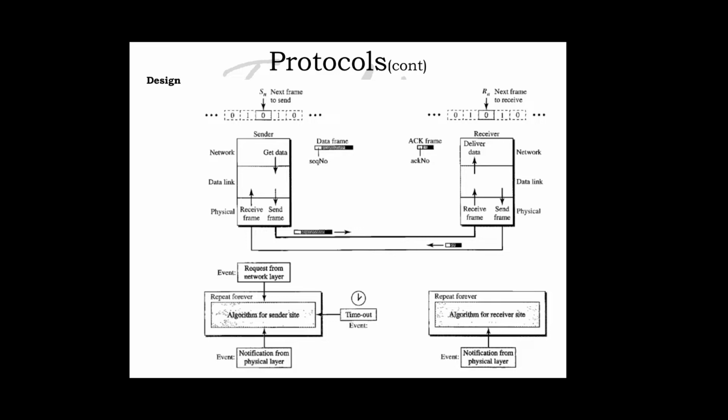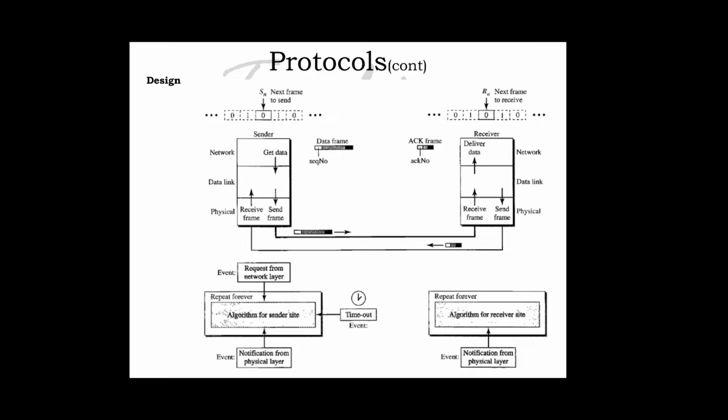Now we can discuss more of the design part. The figures show the design of the stop and wait ARQ protocol. The sending device keeps a copy of the last frame transmitted until it receives an acknowledgement for that frame. A data frame uses a sequence number and an ARQ frame uses an acknowledgement number. The sender has a control variable which we call SN, the sender's next frame to send. S means sender and N means the next frame to send. It holds the sequence number for the next frame to be sent, 0 or 1, which we have already discussed.